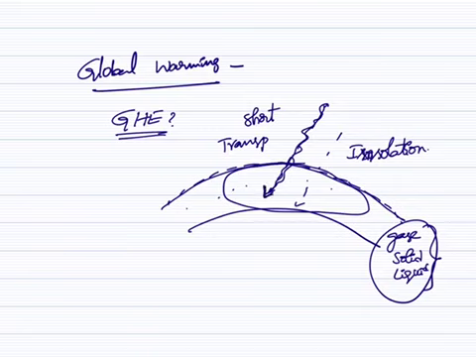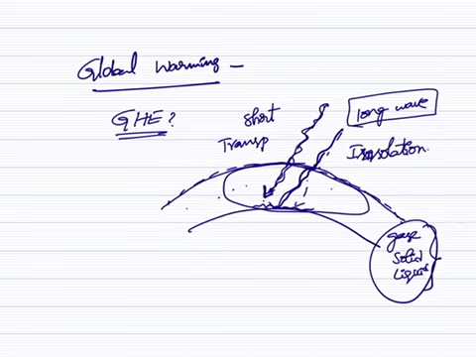But when these rays hit the Earth's surface, they get reflected back. This reflected radiation is long wave radiation. During this, the atmosphere absorbs heat.